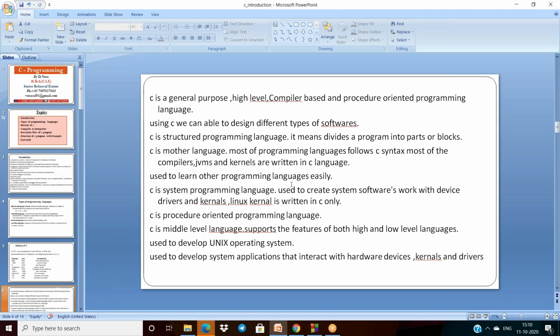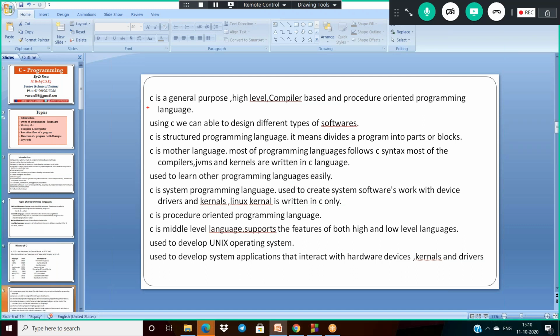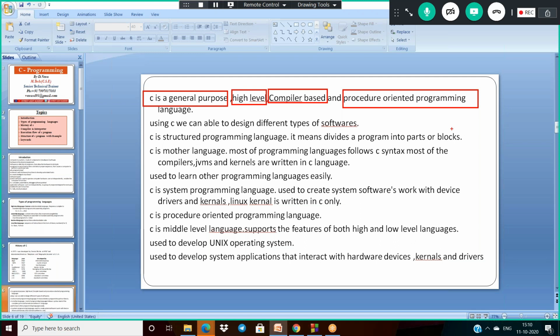Generally, what is C? Here I'm telling you C is first a general purpose, high level, compiler based, and procedure oriented programming language. So if anyone asks about C, we generally say that it's a procedure oriented, compiler based, high level, general purpose programming language. You can tell any one of these, or you can tell all of them.